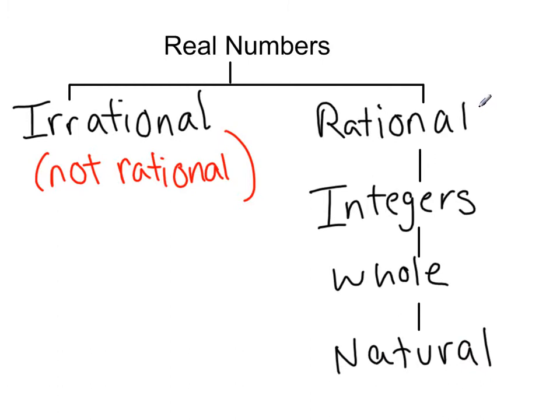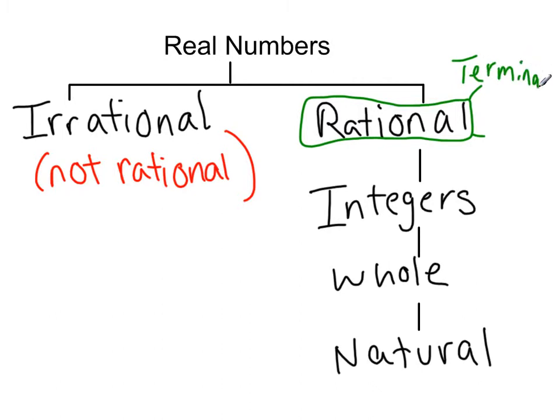To expand on the rationals, what we are going to do is talk about fractions more. And fractions are very interesting for the rationals. We can write them as decimals. And there's two types of decimals these fractions can turn into. Either they are a terminating, and I'm going to squeeze that in, hopefully that says terminating, or they are a repeating.